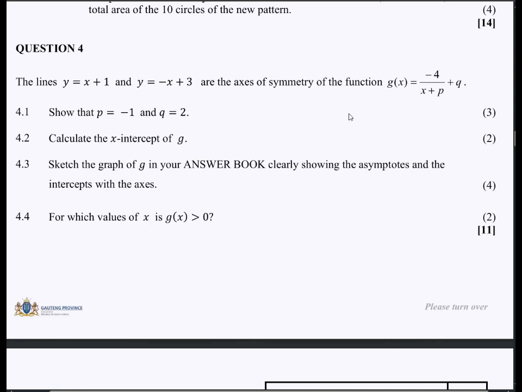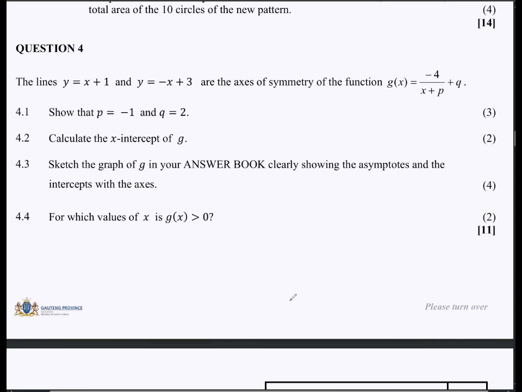They say those are the axes of symmetry. So we know there are 2 axes of symmetry in a hyperbola function. We have the one with the positive gradient and the other one with the negative gradient. Now they say show that p is equals to negative 1 and q is equals to positive 2, right?